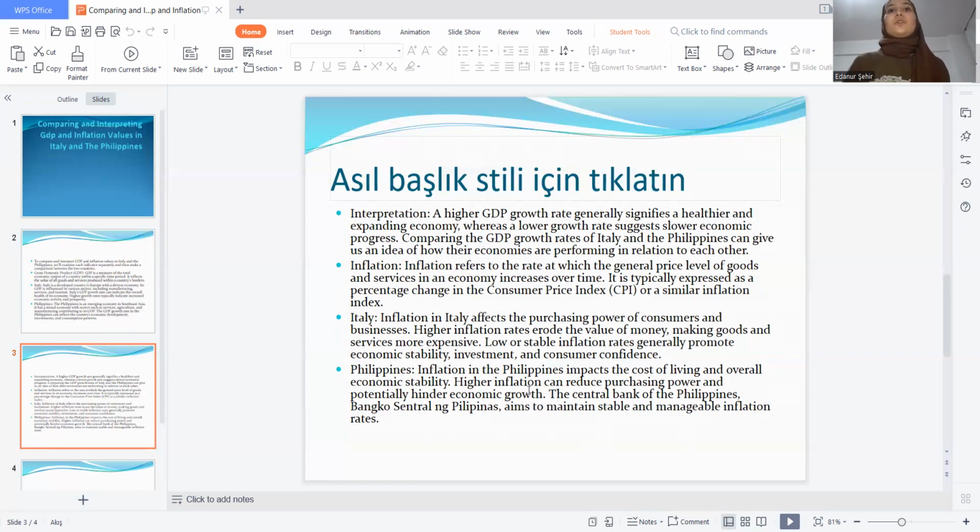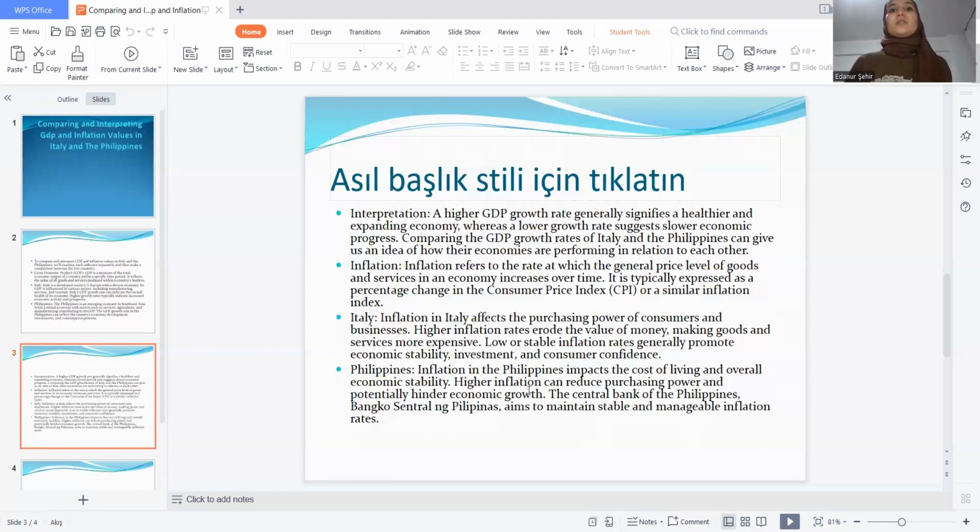Inflation refers to the rate at which the general price level of goods and services in an economy increases over time. It is typically expressed as a percentage change in the consumer price index or a similar inflation index.